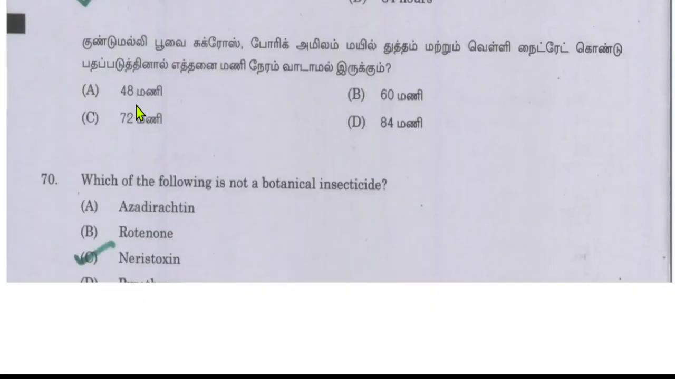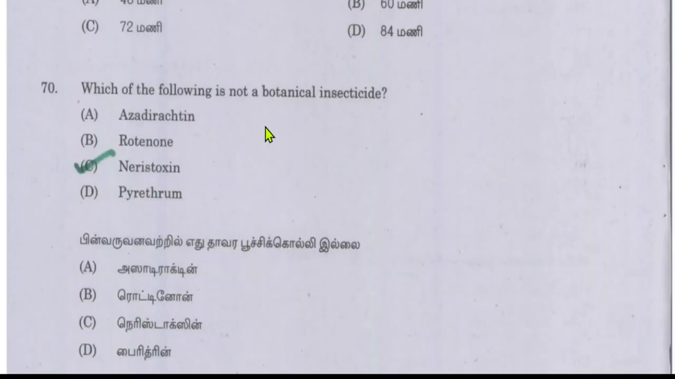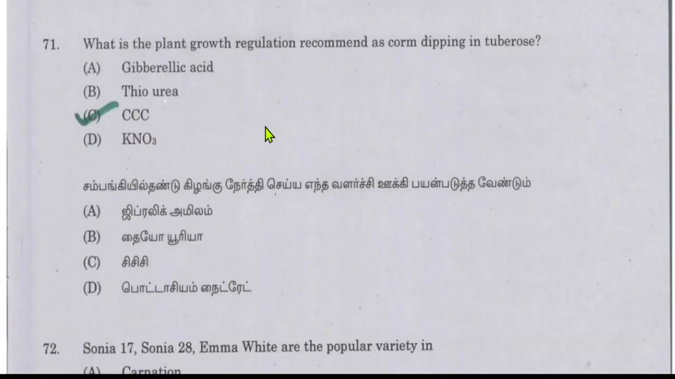Now the question is, which of the following is not a botanical insecticide? It is Nereistoxin. Nereistoxin is not a botanical insecticide. What is the plant growth regulator recommended as corm dipping in tuberose? For tuberose, as a corm dipping, the plant growth regulator is CCC, meaning cycocel.